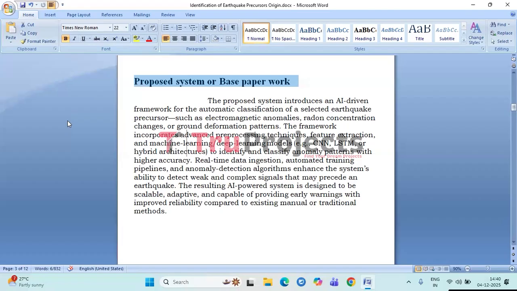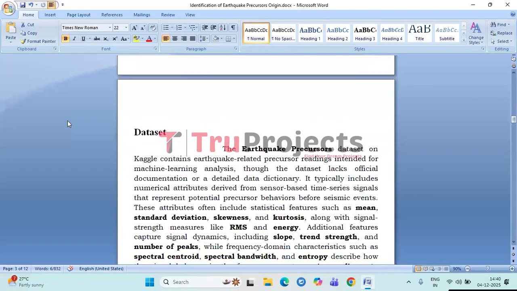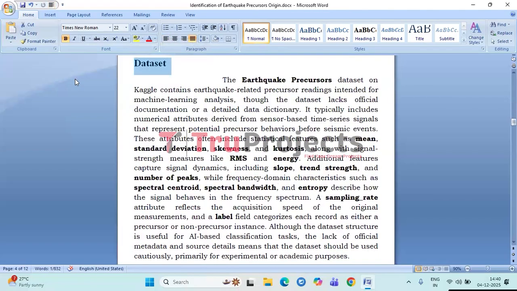for early warning applications. Coming to the dataset, the earthquake precursor dataset from Kaggle contains sensor-driven numerical features meant for machine learning studies on detecting potential earthquake warning signals. Although it lacks official documentation or a clear data dictionary, the dataset generally consists of time series-based attributes that describe how precursor signals behave before seismic events.